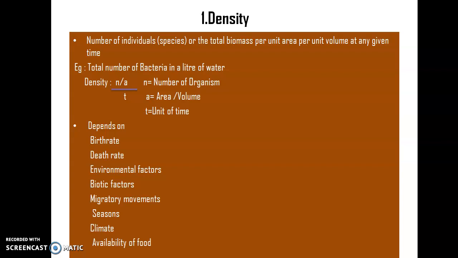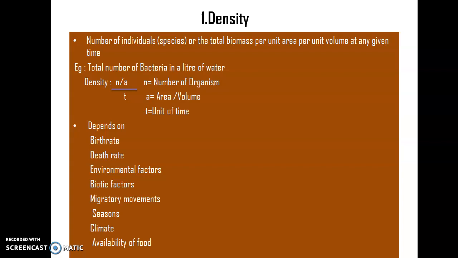For example, if you take 1 liter of water, how many bacteria are found in this 1 liter of water? We will get a number. That will be the density of that particular bacteria in that water. And we can determine this density by a formula: density equals n by A divided by T. Here small n represents the number of organisms, A represents the area or volume, and T represents the unit of time.